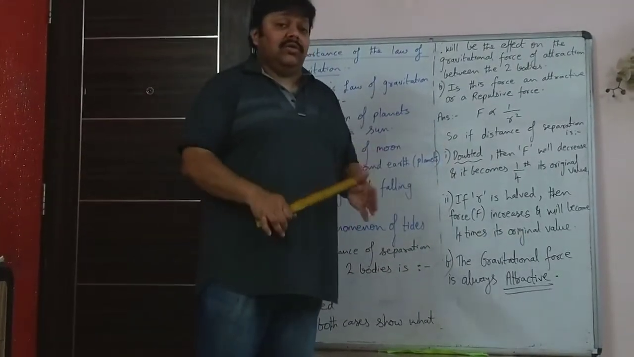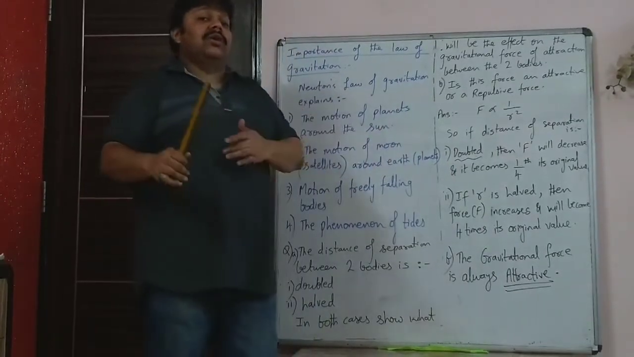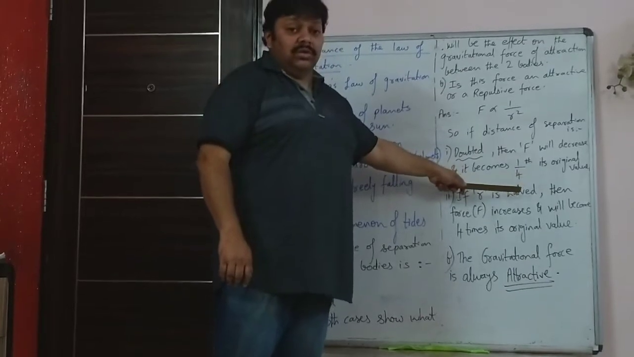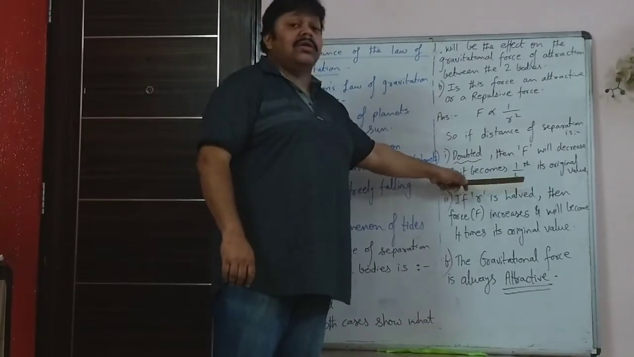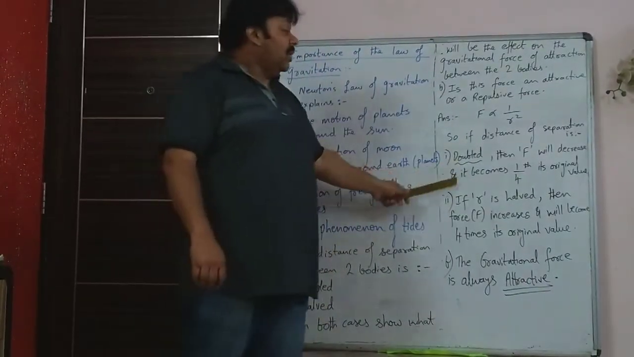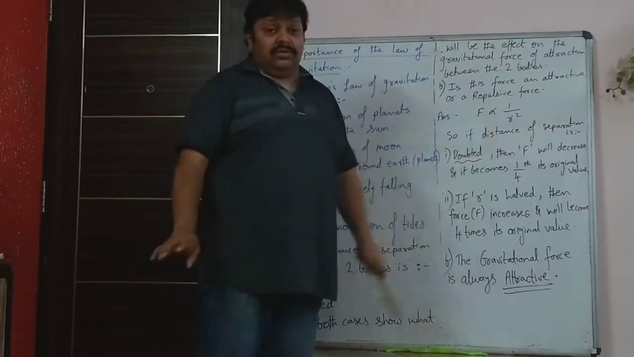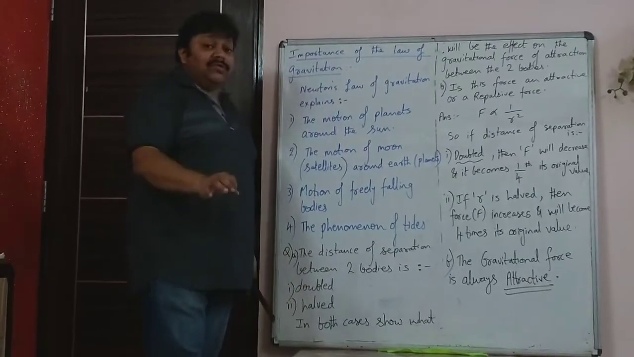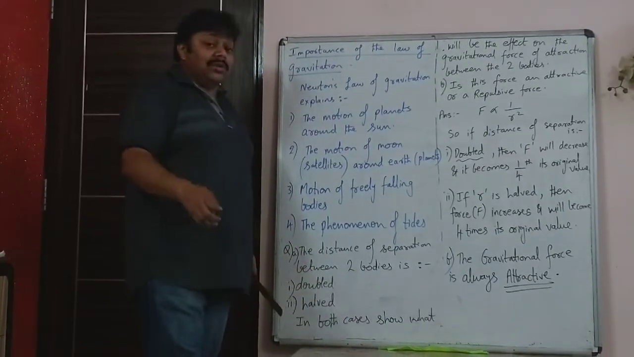It is decreasing, you know. Decreases how much? It becomes 1/4 its original value. You have to mention 1/4. If this word 1/4 is not there, you will get 0. You won't get any marks for writing it decreases. You have to be specific when the question is specific, when they have asked doubled.